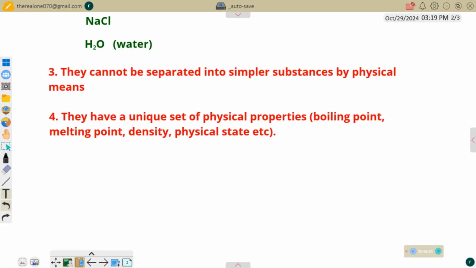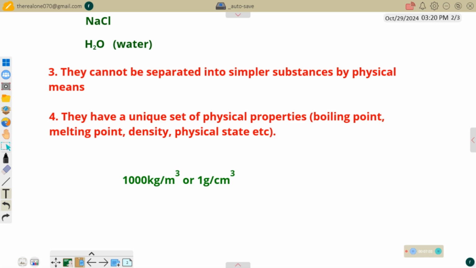Another thing is density. Consider the density of water. The density of water is 1,000 kilograms per cubic meter, or 1 gram per cubic centimeter. So this is the density of pure water. And this density can change if there is impurity in the water.